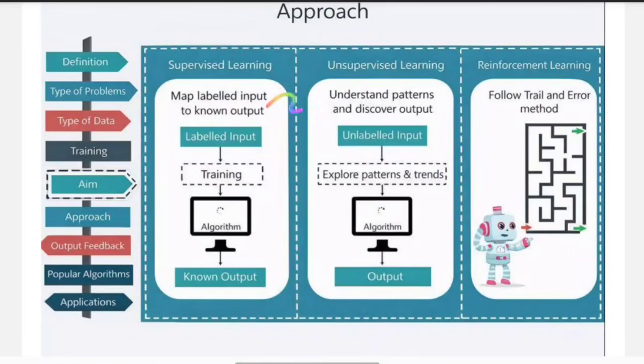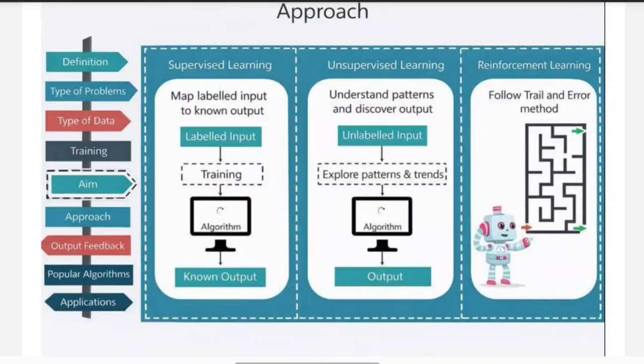If you see here, we'll be giving labeled data as input and we'll be training the model. Training the model is nothing but a child. Okay, and we'll be giving the algorithm. Then we are also giving the known output to the machine.